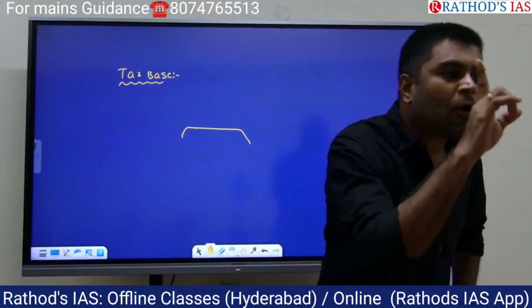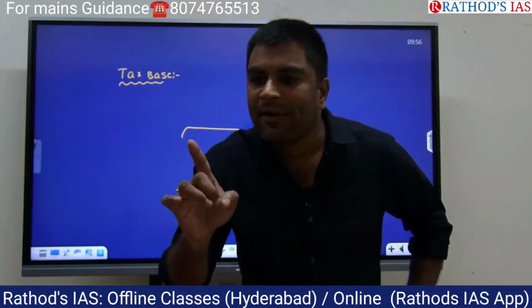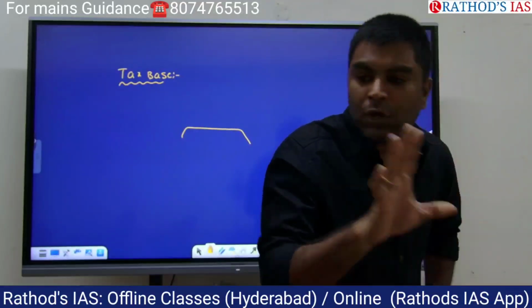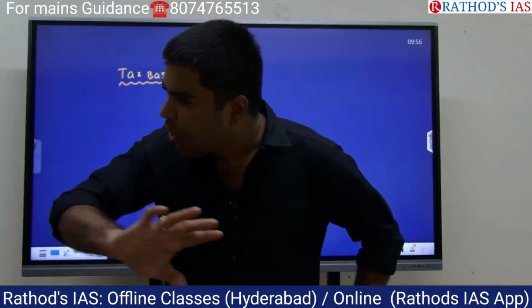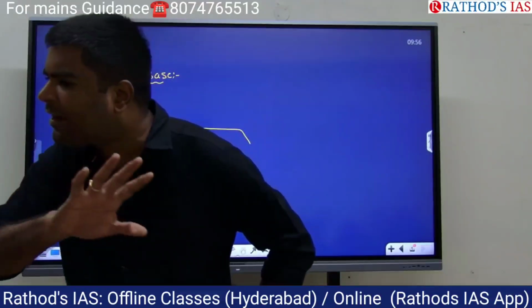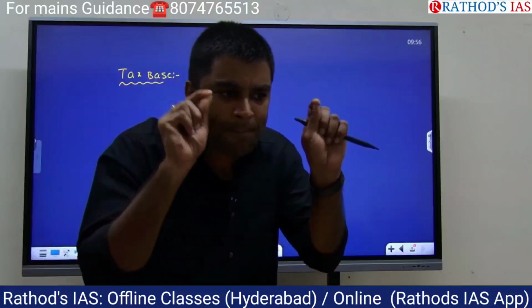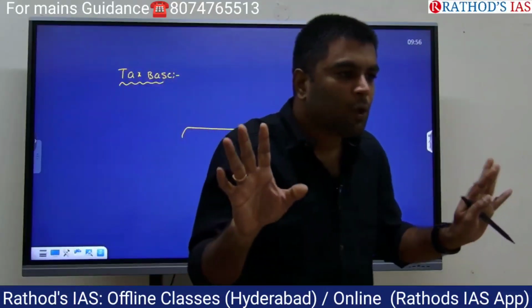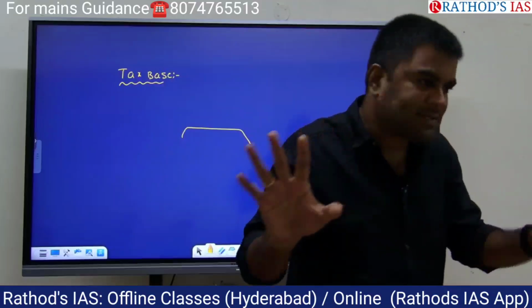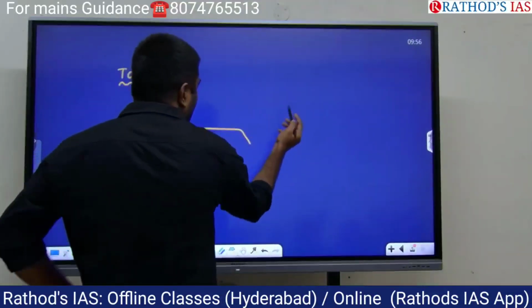A tax cannot be levied unless and until there is a tax base. In order to levy a tax, you need a tax base. Without tax base, government, whether the central government, the state government or the local governments cannot levy the tax. Tax base simply means what gets taxed. What's the meaning of tax base? Tax base means what gets taxed. Simply what gets taxed. I'll give the example to you.